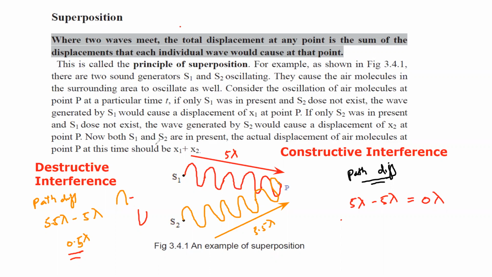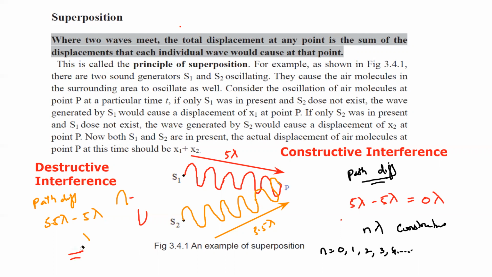When we generalize this and write a general formula, if the path difference is n lambda, then what kind of interference will there be? Constructive. And what is the value of n? n can be 0, 1, 2, 3, 4, and so on. So n is a whole number from 0 to infinity, but it should be a whole number. And then what is the condition for destructive interference?